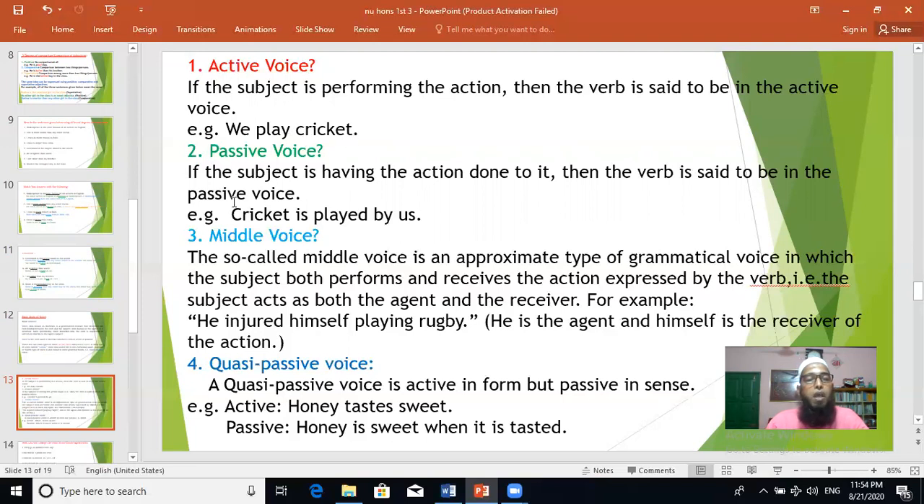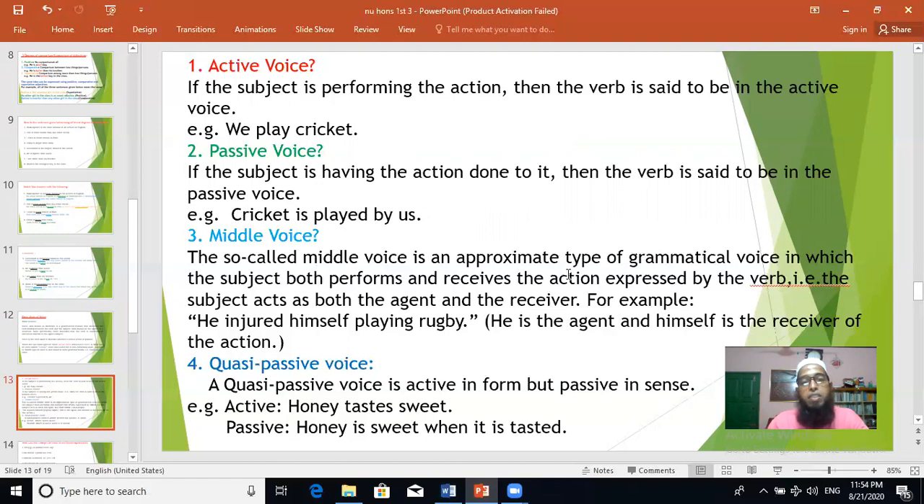And passive voice: if the subject is having the action done to it, then the verb is said to be in the passive voice. That means here the object is given the position of subject and subject is given the position of object, as you know. Look at this example. Cricket is played by us. So cricket, the object actually, is given the position of subject. Object has been emphasized in passive voice and subject seems to be passive here. In this sentence, cricket is subject, but the action is done to it by us. This is passive voice.